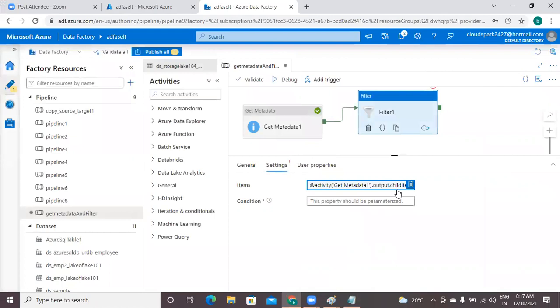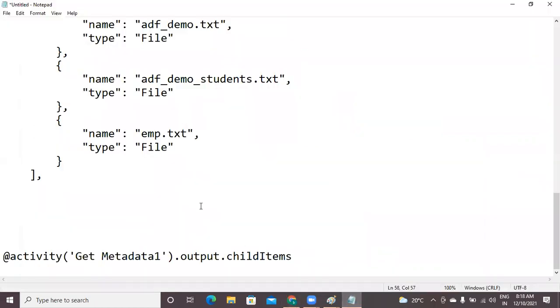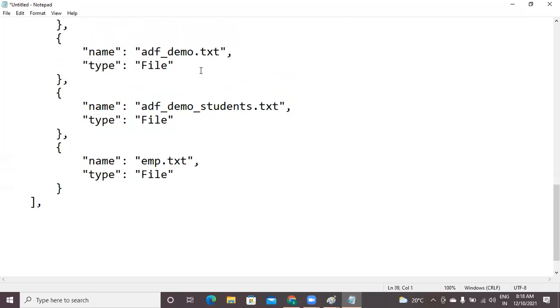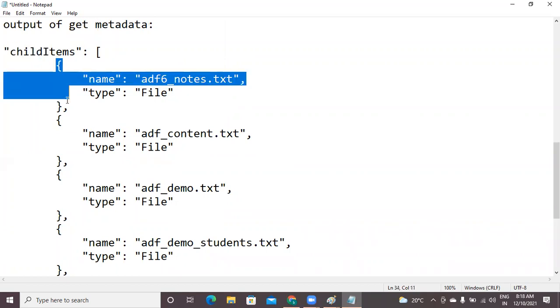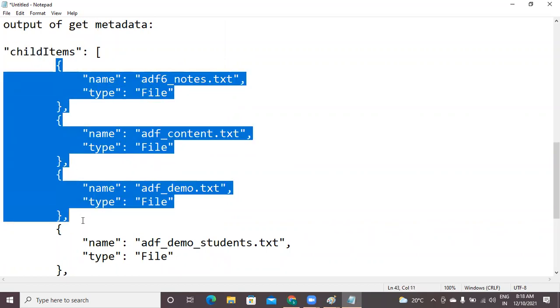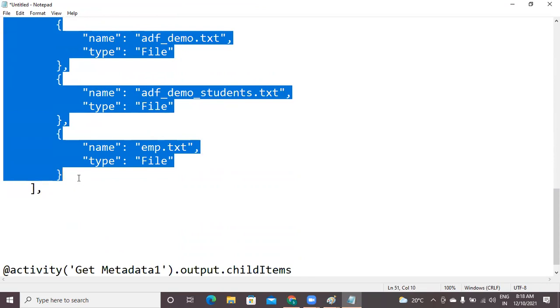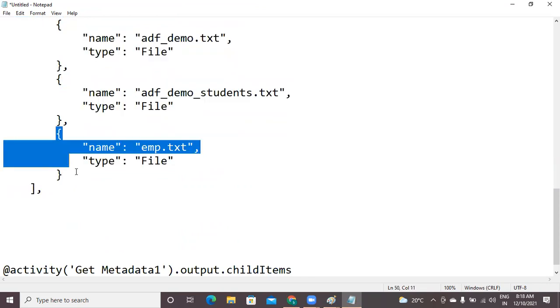Okay. Next one, conditions. Once again, you check the output. If you extract the value of only child items, you have 5 items here: item number 1, 2, 3, 4, and 5. Suppose you want to access a particular thing, then this entire JSON record is an element.